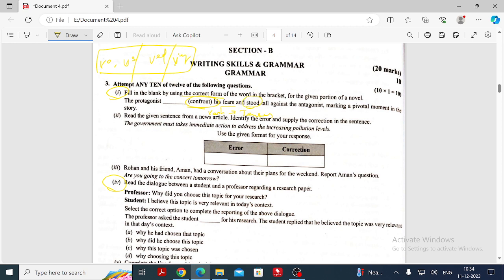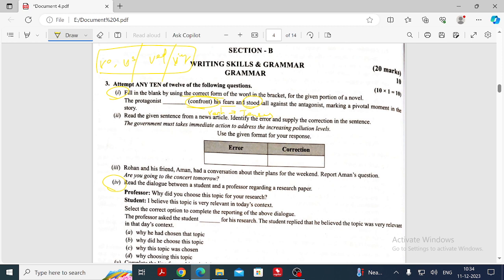Present form or past form? Past form. So here itself we got a clue that we should use only the past form. Past form means we should remember that we have simple past, past continuous, past perfect, past perfect continuous.